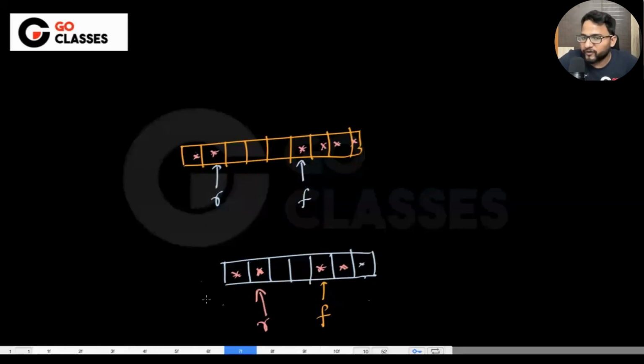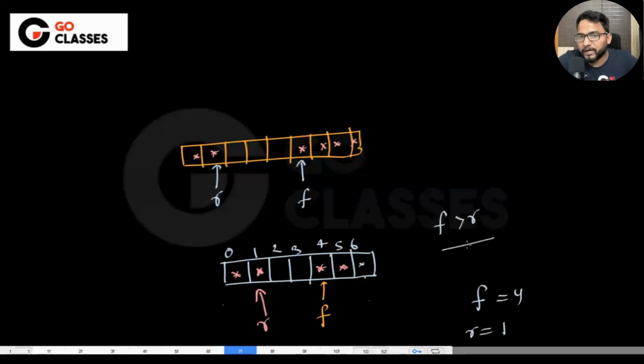So basically this is the configuration which is possible, where index wise, since it is an array, these are the absolute indexes. This is index number 0, index number 1, 2, 3, 4, 5, 6. So front value is 4 and rear value is 1. So here this front is greater than rear, right? So how many elements are there? 1, 2, 3, 4, 5. 5 elements are there, right? So how to get this 5?